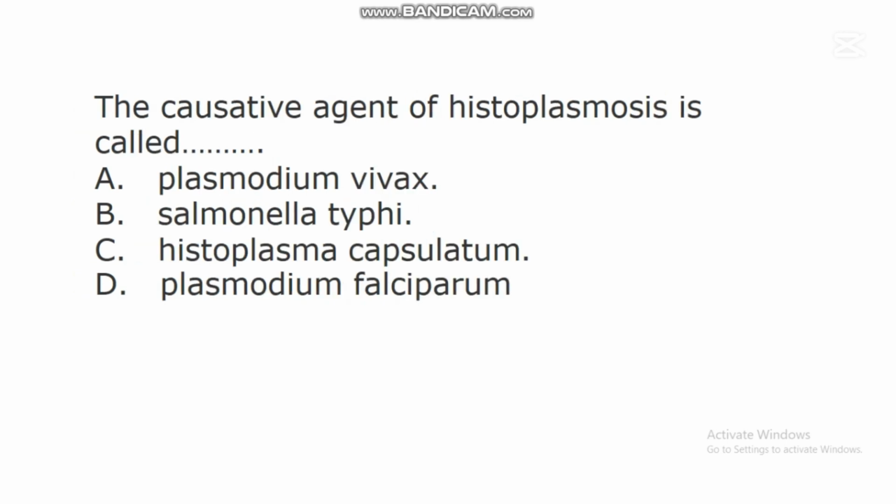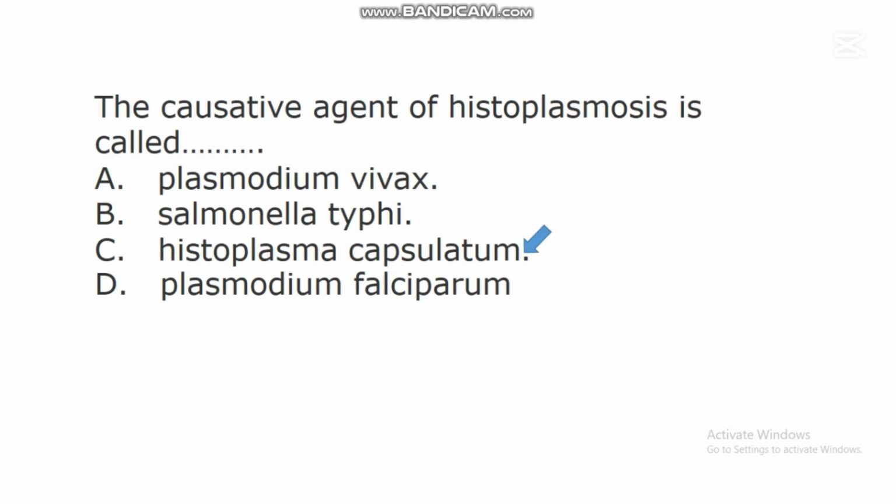The next question says, the causative agent of histoplasmosis is called dash. A. Plasmodium vivax. B. Salmonella typhi. C. Histoplasma capsulatum. D. Plasmodium falciparum. In this question, the correct answer is C. Histoplasma capsulatum.